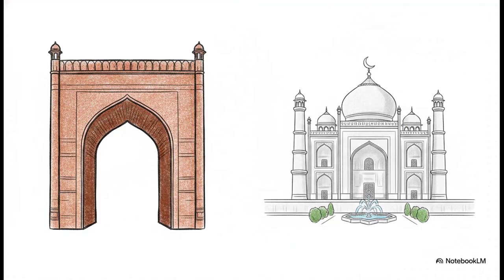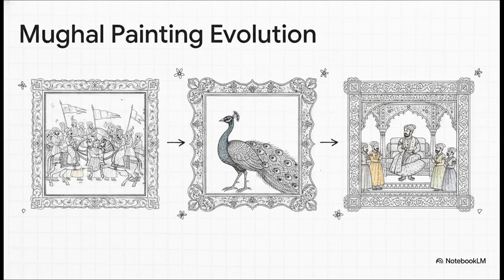And looking at this era perfectly illustrates the evolution of medieval architecture. It's a stark contrast, really. The earlier Delhi Sultanate stuff was built for sheer, imposing strength. We're talking rigid designs, giant arches, and heavy red sandstone, like the Qutb Minar. But then later, Mughal architecture completely shifted gears. They prioritized this breathtaking, symmetrical elegance, trading all that heavy sandstone for bright white marble and these expansive, beautifully geometric gardens. It wasn't just buildings, though. Painting underwent a massive shift too, and it really reflected the personality of whoever happened to sit on the throne at the time.